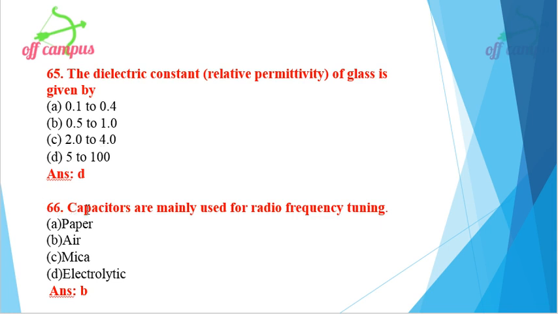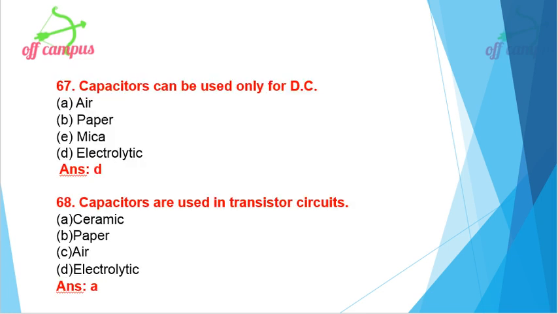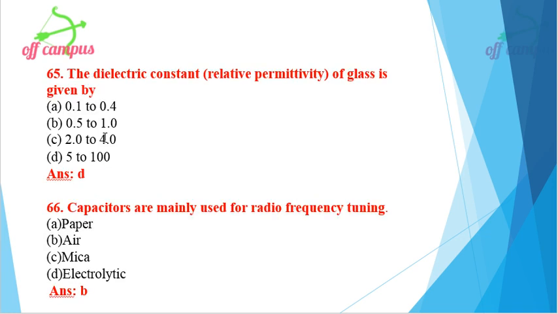Then capacitors are mainly used for radio frequency tuning. For radio frequency tuning, air capacitor is used. Option B, air capacitor is the right answer. Then we need to know which type of capacitor is used for which function or which specification. Air capacitor is mainly used for radio frequency tuning.